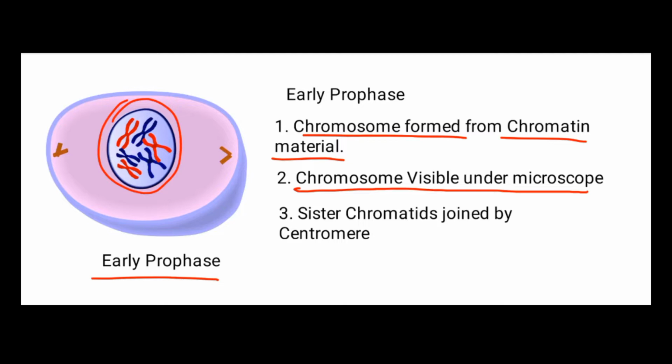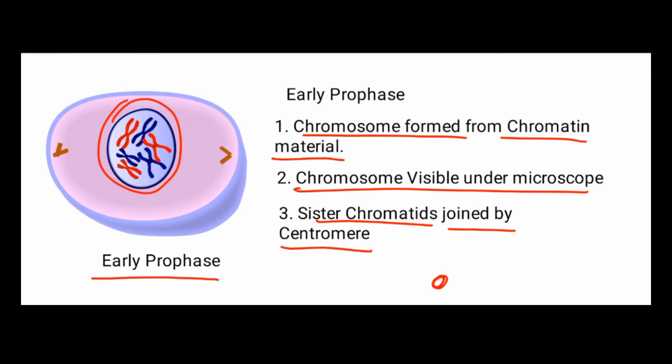Before the early prophase, these chromosomes are in a continuous chromatin material form, and that chromatin material cuts into a specific number of chromosomes, which are visible under the compound microscope. And this single chromosome shows sister chromatids which are joined by a common centromere. Here we can draw a simple sketch of a chromosome.